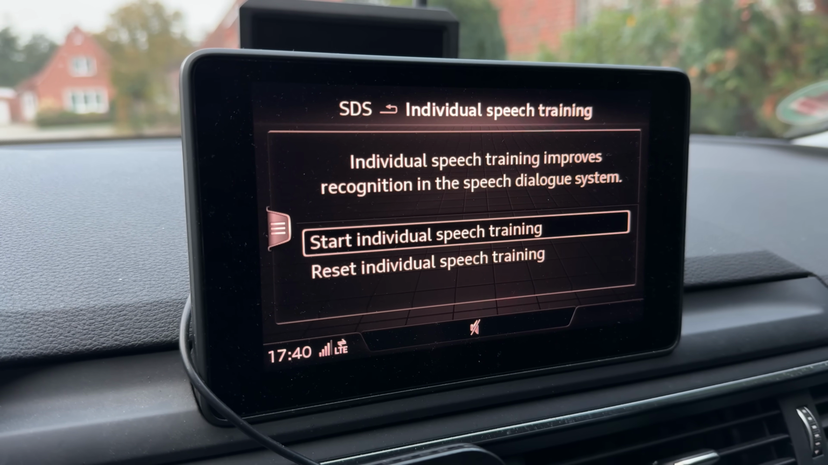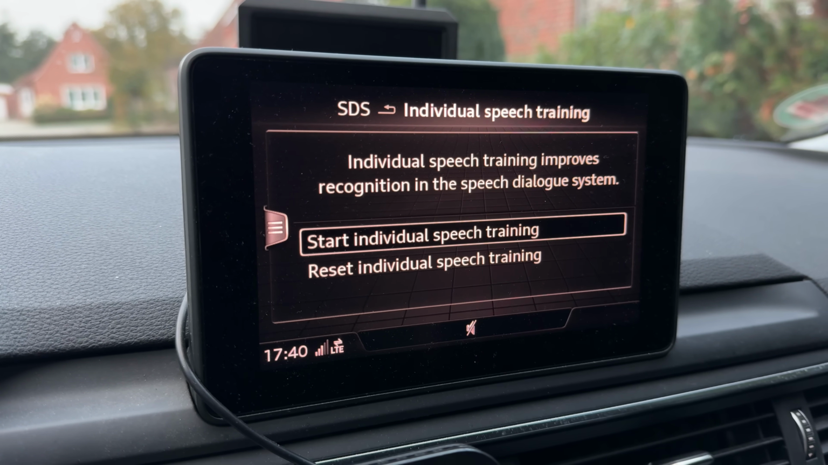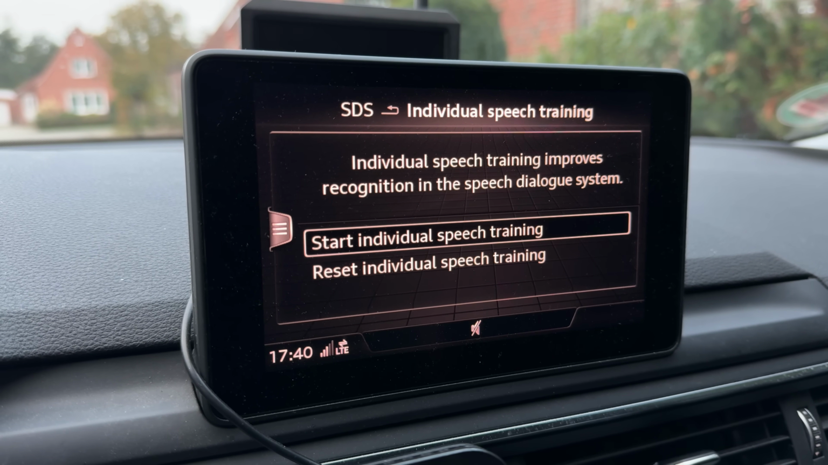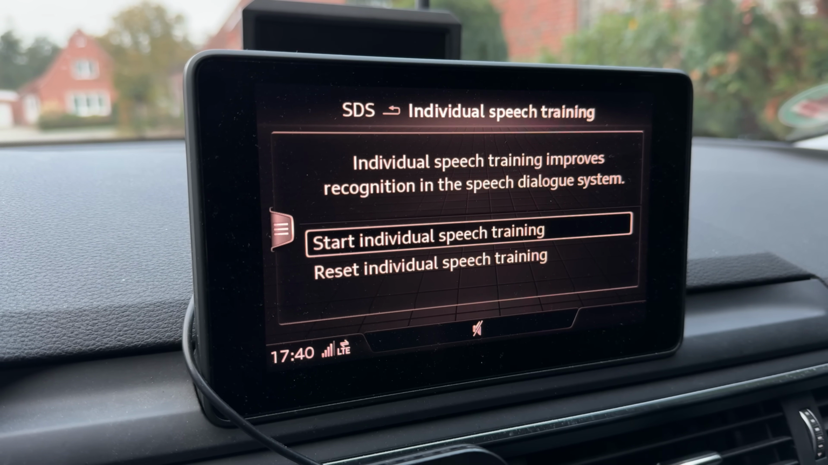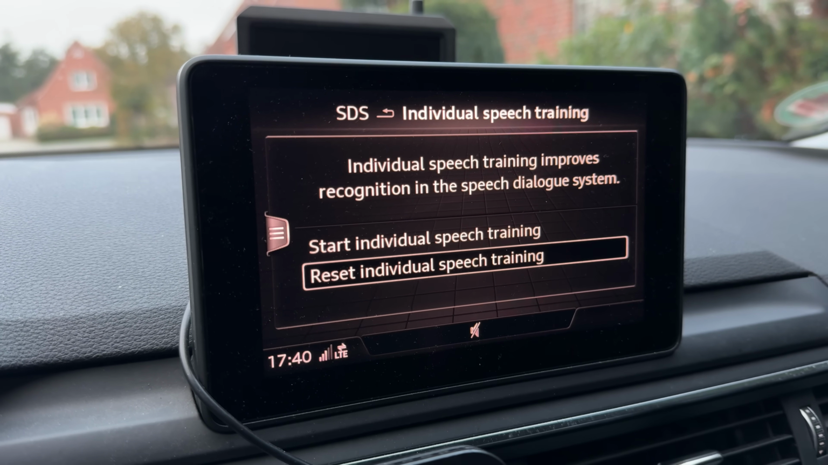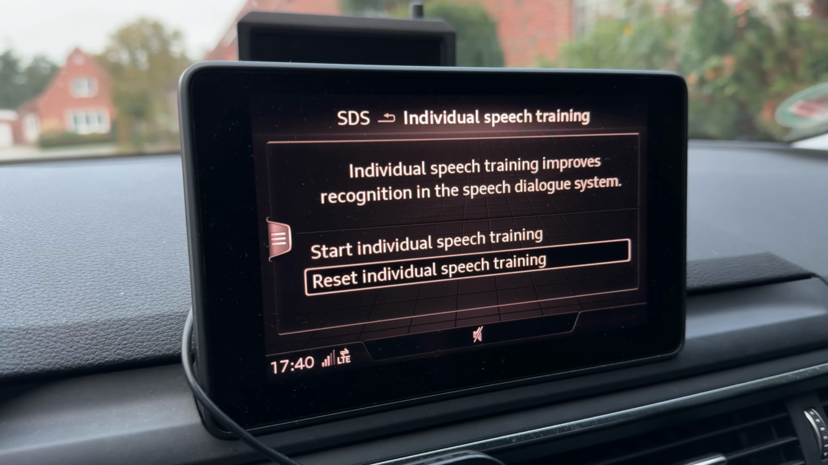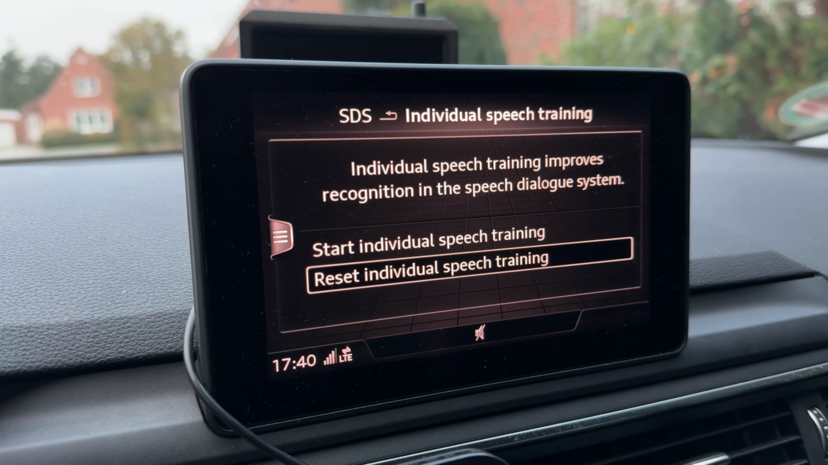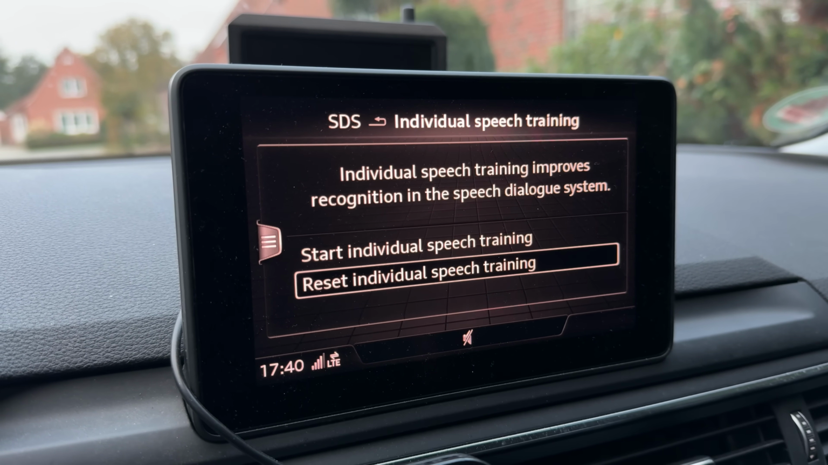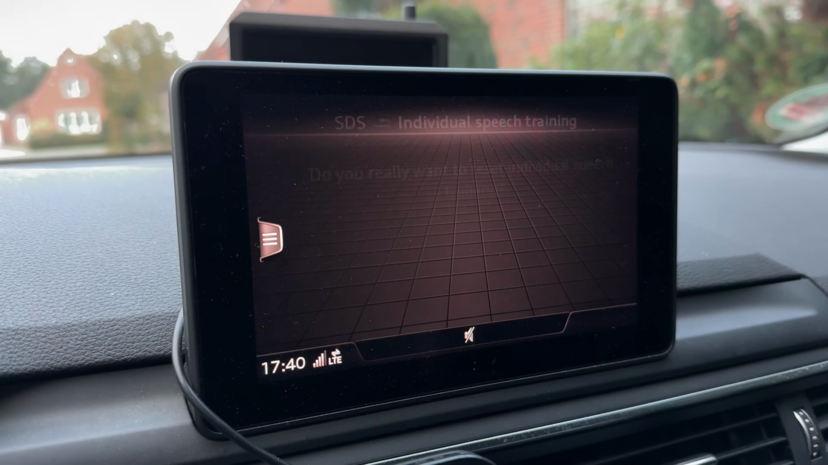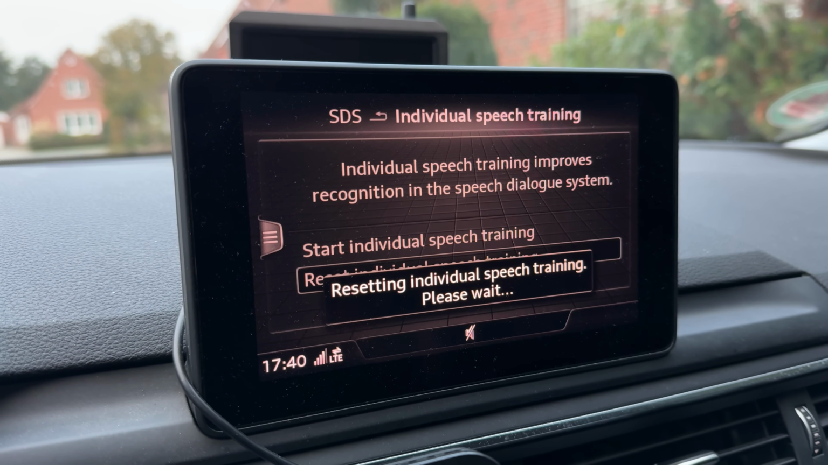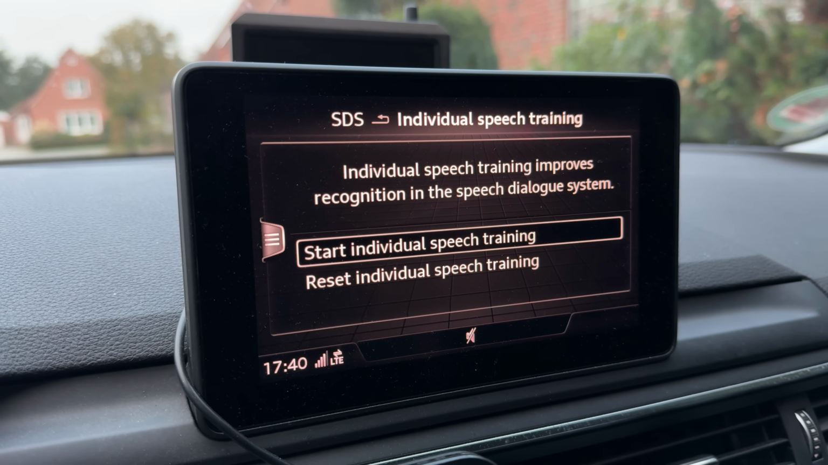The individual speech training improves the recognition in the speech dialogue system. Okay, let's do that. We'll start individual speech training. Before you can start this, we should reset the individual speech training, because the previous owner of the car may have done this training, since the system learns over time too. So if you would like to perform a new one, you should reset the individual training. Yes, reset now. And then, after this reset is done, we can start this.